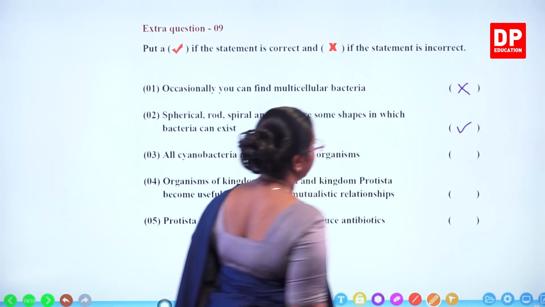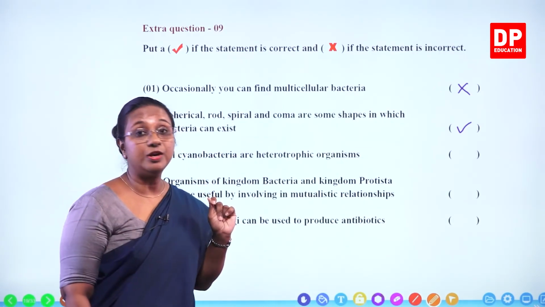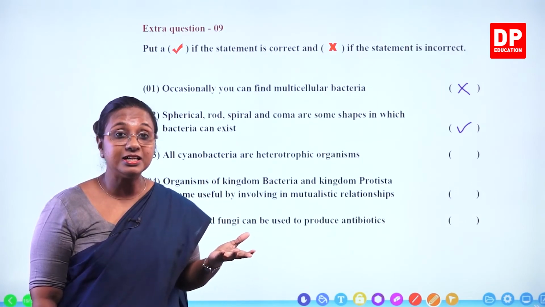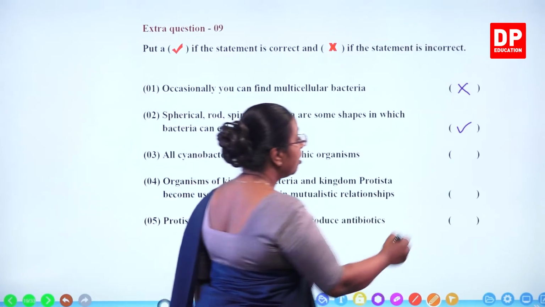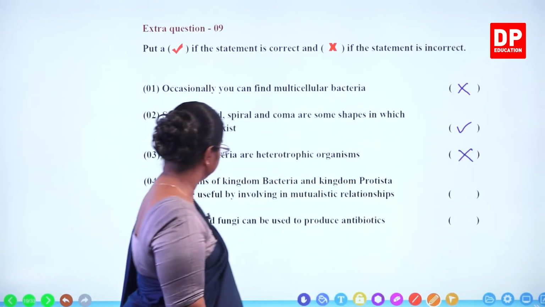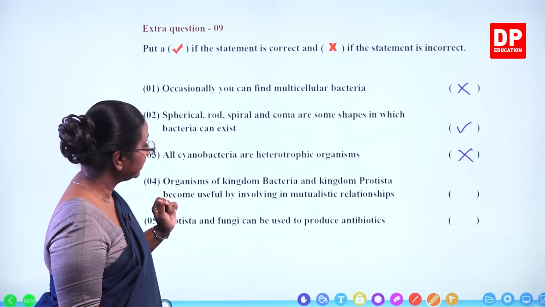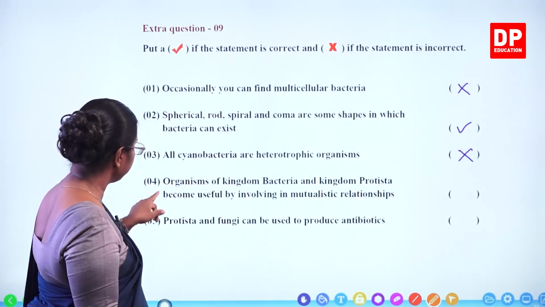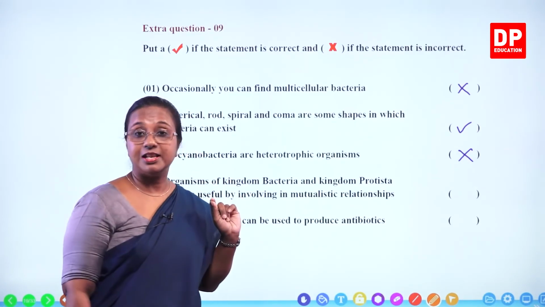That is correct. Then, all cyanobacteria are heterotrophic organisms. That is also incorrect. Why? Cyanobacteria produce their own food, so they are all autotrophic organisms. Then the fourth one: organisms of kingdom bacteria and kingdom protista become useful by involving in mutualistic relationships.